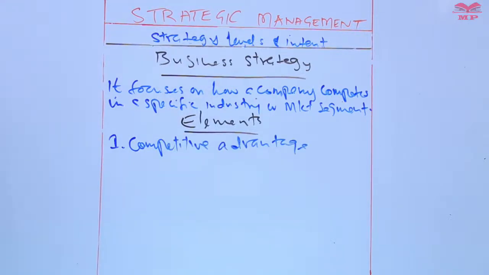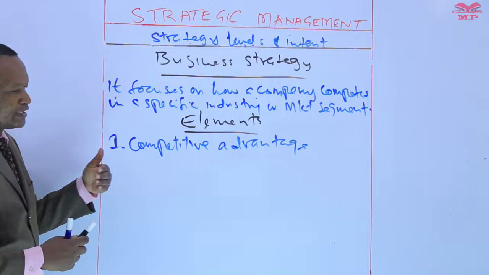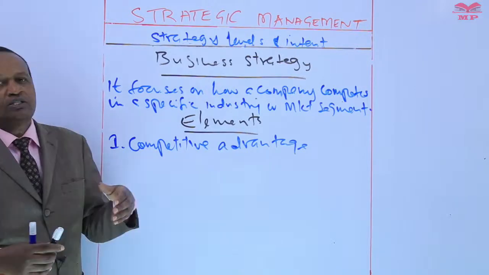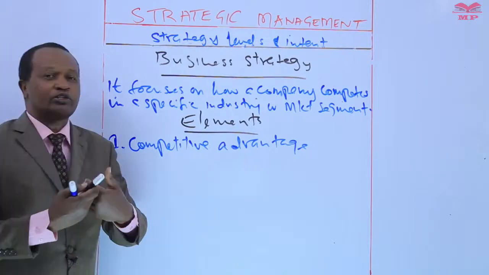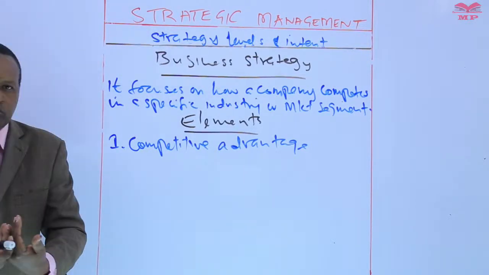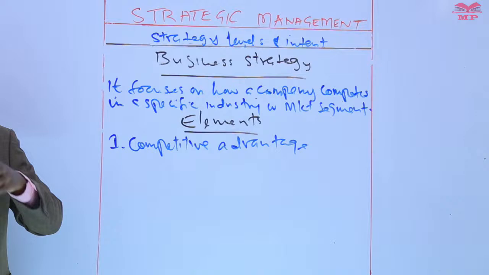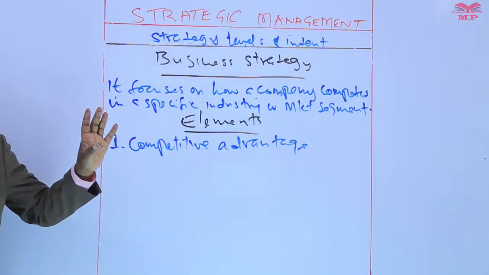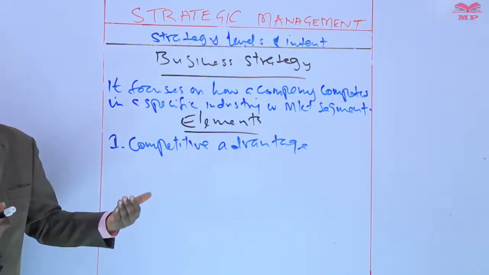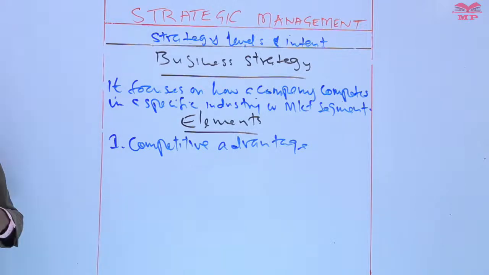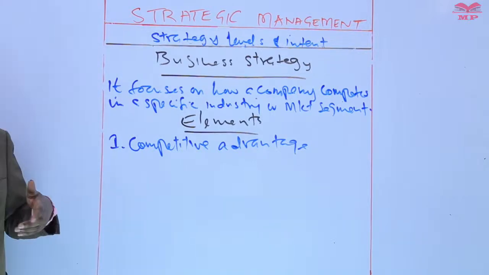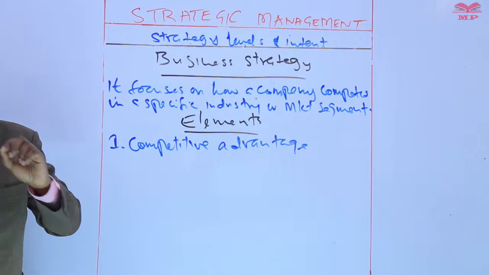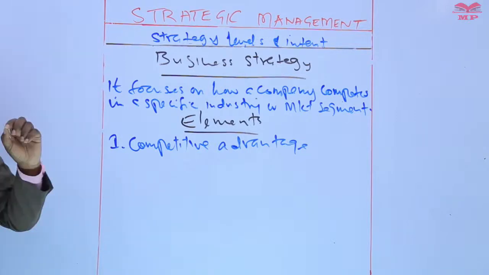Business strategy aims to create a sustainable competitive advantage, which is something that sets the company apart from its competitors and allows it to outperform the competitors in the long run. That could be based on cost leadership, which means offering lower prices. It could be based on differentiation, which means offering a unique product targeting a specific niche market.